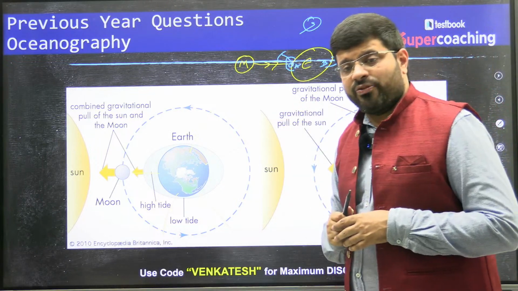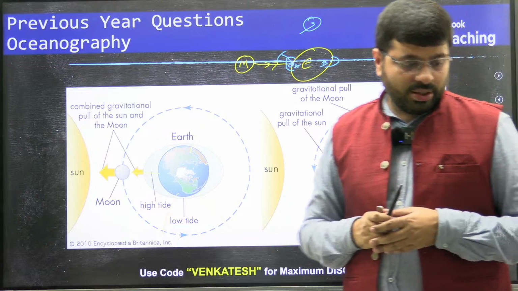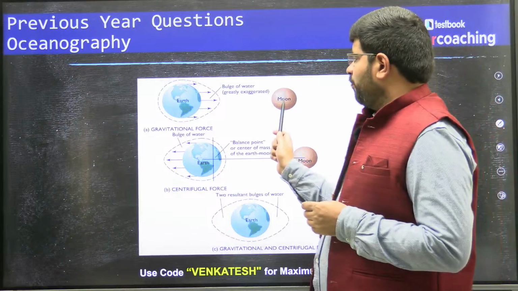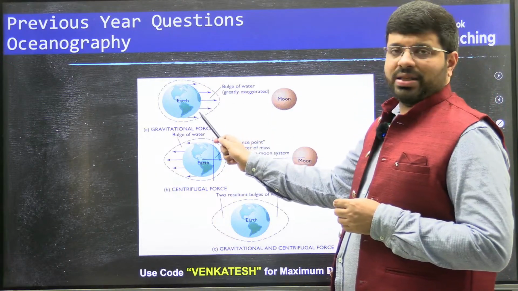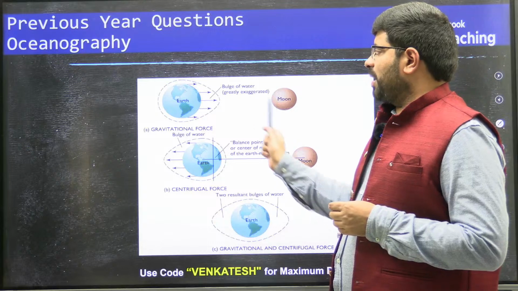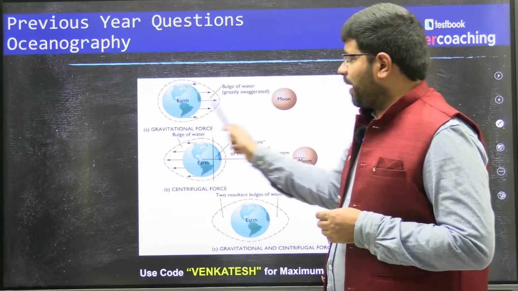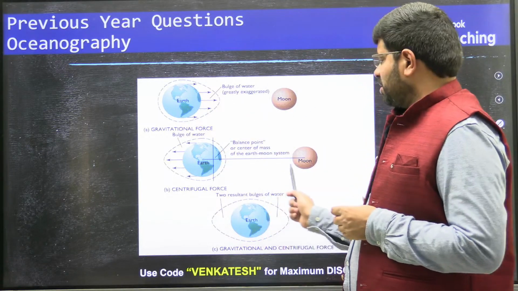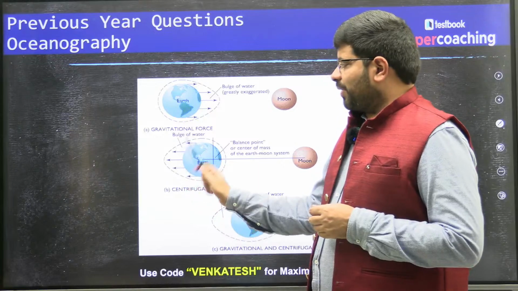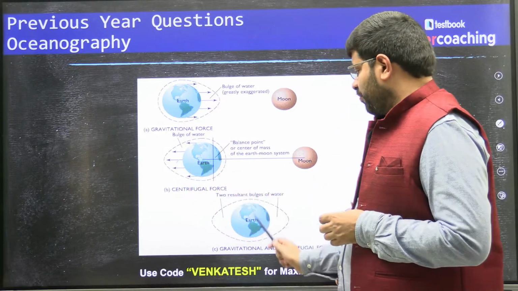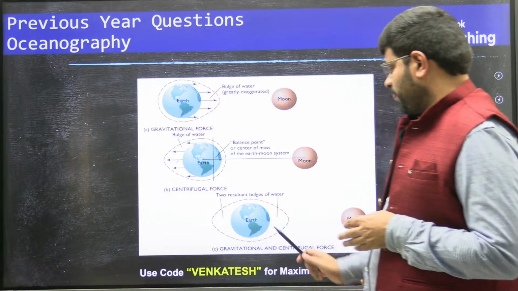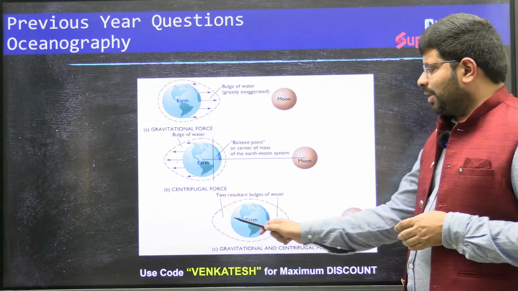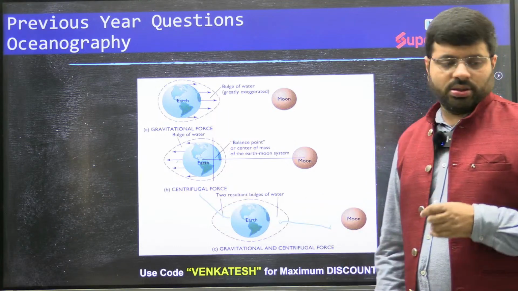So there is also a force of the sun as well, isn't it? Please remember, with the moon, the sun's force will also have an impact on the earth. The water will be dragged. This is the bulge. To counter that, there is another bulge, the centrifugal bulge. So the two resultant bulges: one is the gravitational pull of the moon, another is the centrifugal force of the earth. These are the reasons.